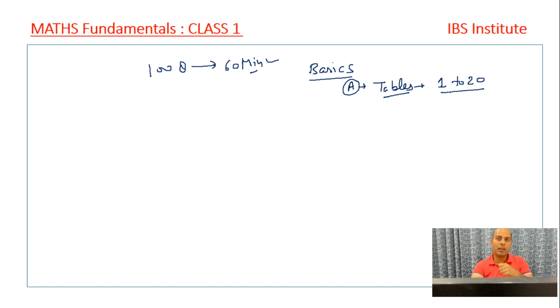Now we should be able to directly produce a result, right? If I ask you what 18 sevens are, you should be able to go straight to the answer, that's 126, right? What is 19 sevens? What is 18 sixes? What is 16 eights? What is 16 sevens? What is 14 eights? Directly we should be able to get one answer, right? So the first thing you need to stress upon is tables, right?